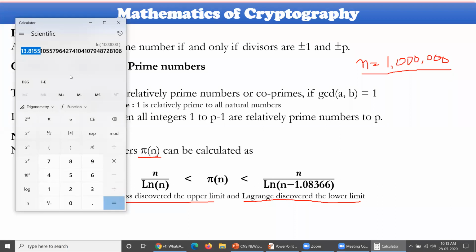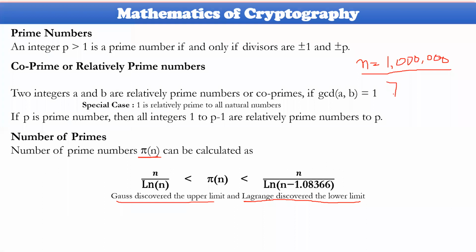Now you can calculate that. So 1, 2, 3, 4, 5, 6 zeros divided by 13.8155. If you take this, these are the number of prime numbers which are available. So the total number of prime numbers will be 72,382. So our lower bound will be 72,382. It is not the prime number actually; these many primes will be available, which was identified by Lagrange.